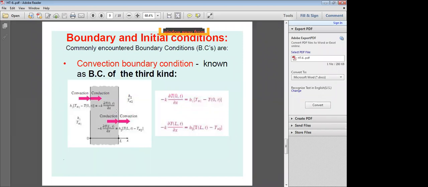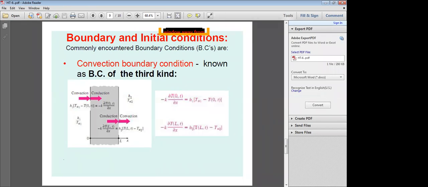Next, once the heat is conducted through this material, that conducted amount is again convected into the second environment, the second fluid, air or water or any other fluid. So here is the second boundary condition: conduction heat transfer is equal to convection heat transfer. How do you calculate conduction heat transfer at x equal to L?